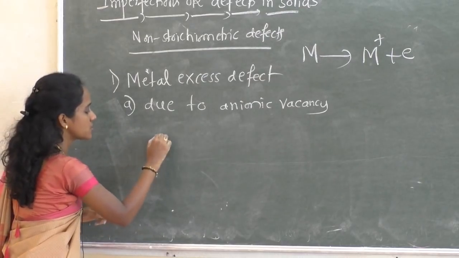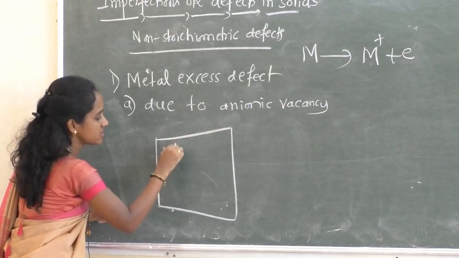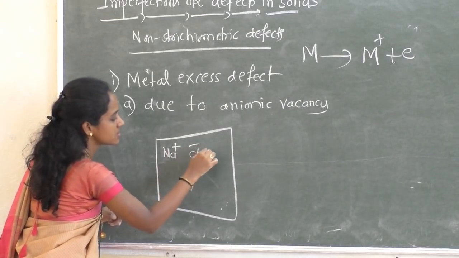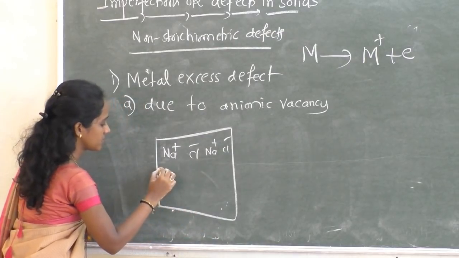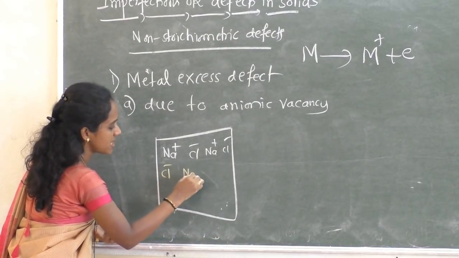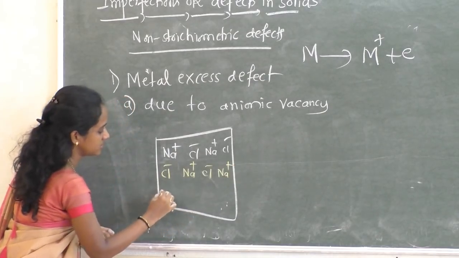See, suppose a sodium chloride crystal, NaCl. I'll write here: Na plus, Cl minus, Na plus, Cl minus, Cl minus, Na plus, Cl minus, like this.